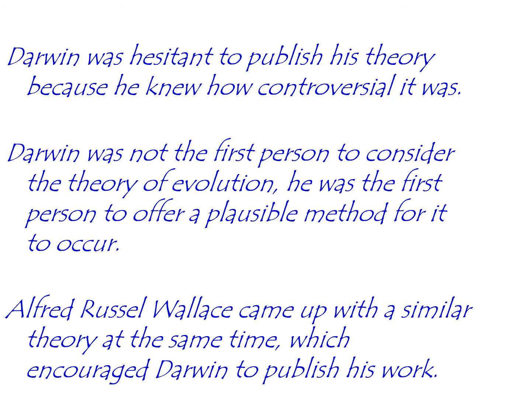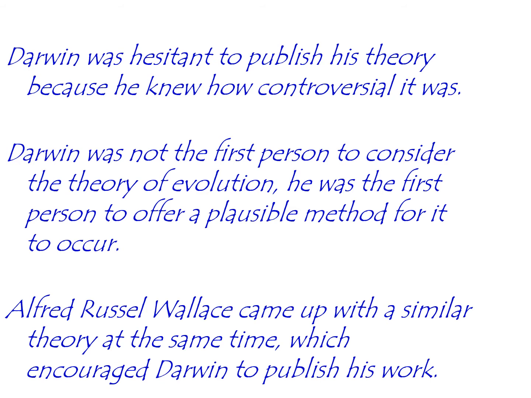But he was very hesitant to publish this theory. He knew it was extremely controversial. He wasn't the first person to suggest the idea of evolution. This had been suggested before. In fact, his grandfather had published a book about the theory of evolution. Darwin was the first person to suggest a plausible method for how evolution occurs. So natural selection was an explanation of how evolution occurs. And he was the first person to suggest this theory. But he also knew that anyone who discussed the theory of evolution was not well received. His grandfather had a horrible time after this. This ruined his career. And so this led him to be very hesitant.